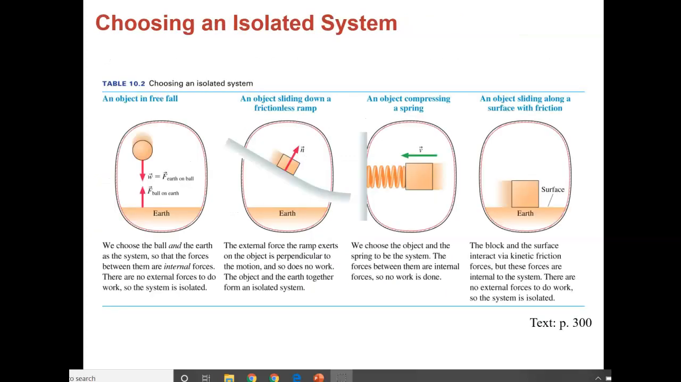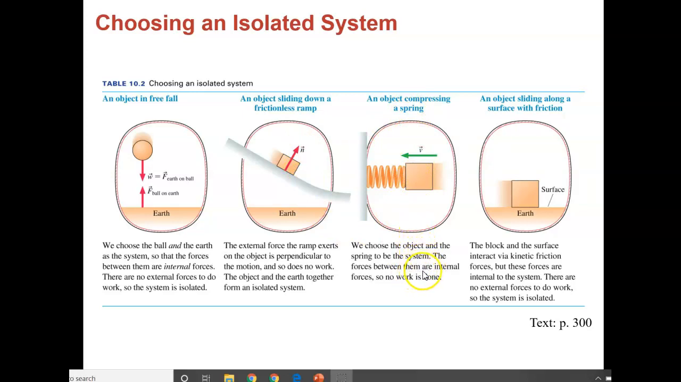All right, so again, here we go. If we have an isolated system, so the ball going to the earth, there's no external force to do work on this. Object sliding down a ramp: the external force the ramp exerts on the object is perpendicular to the motion, so really the normal force does no work.